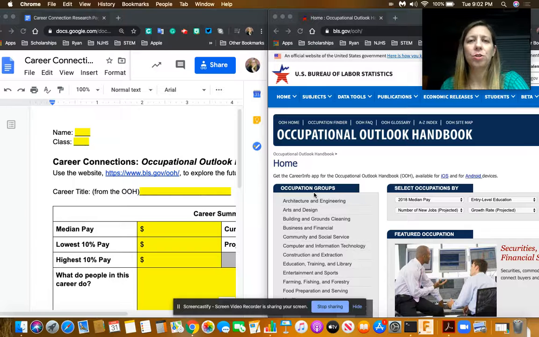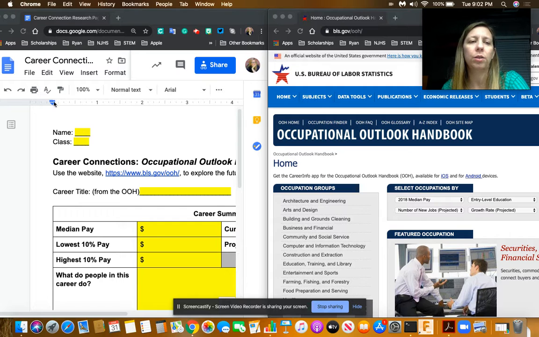Hi class, I want to show you what you're going to be doing in Canvas today. In Canvas, you will find some links for today's assignments. One is going to be the Occupational Outlook Handbook, and one is to get to the Career Connections page in Google Docs. So for the first one, when you click on it, this is where all of your information should come from. Please do not use Google to search for things.